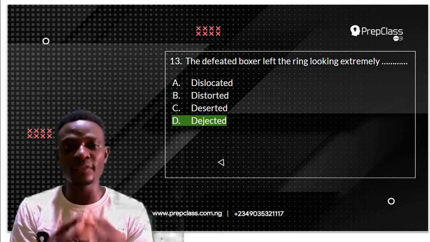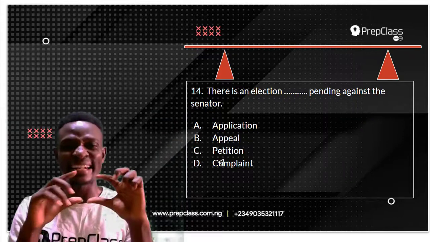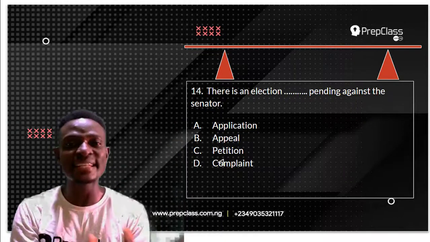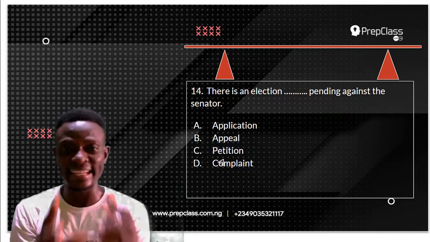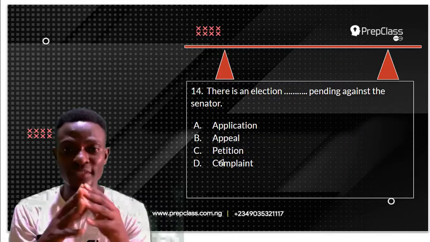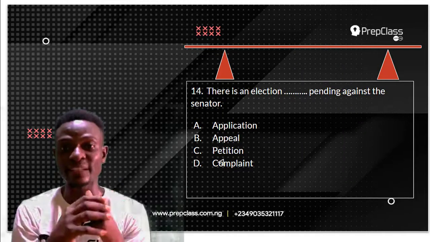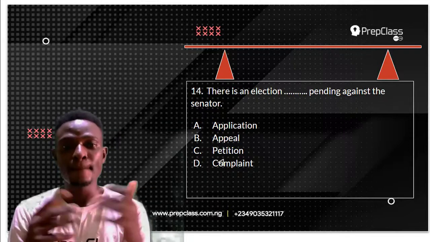Very quickly moving on to the next question, which is question number 14. It reads, there is an election dash pending against the senator. Which of these options is the best to fill in the blank space? The options we have are application, appeal, petition, complaint.